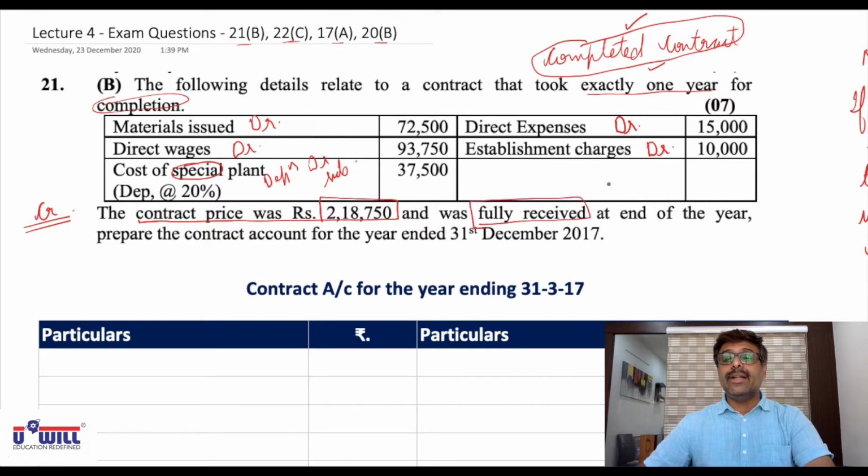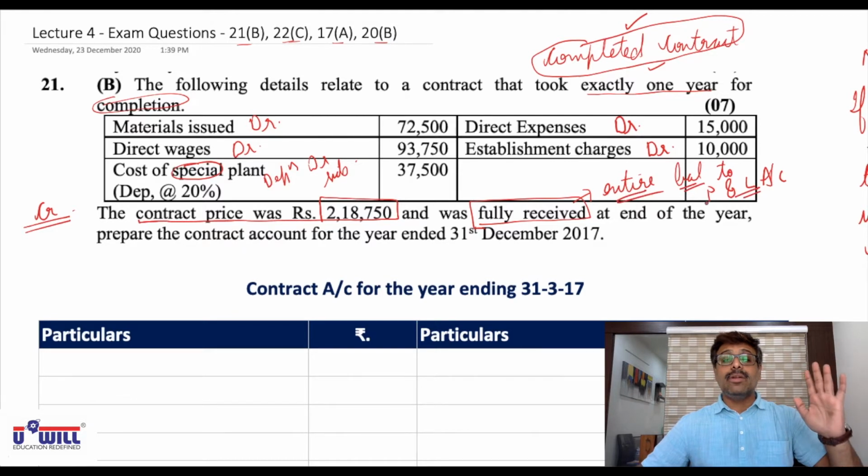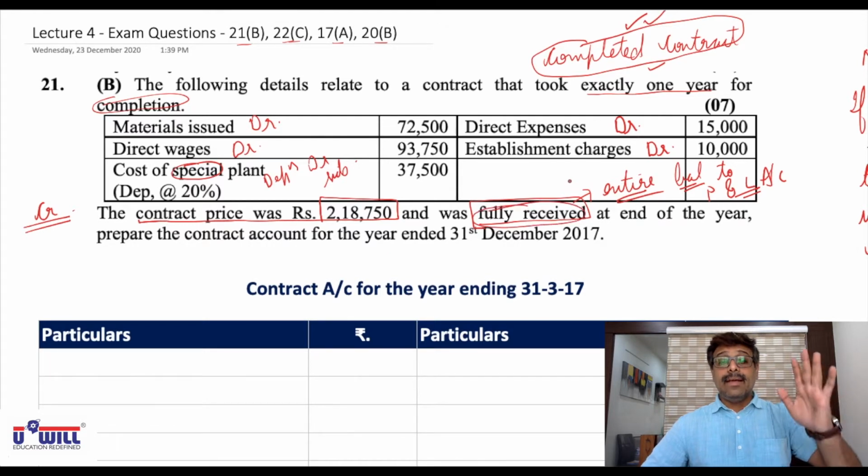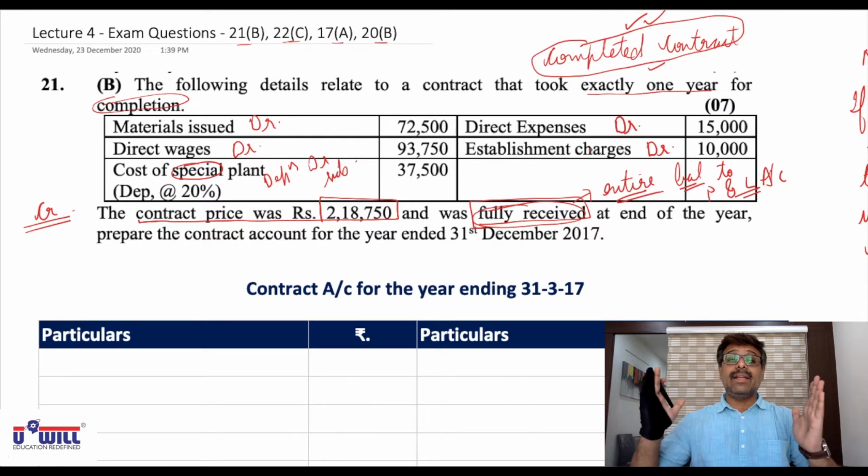So no notional profit. Since the money is also fully received, entire balance will be transferred to P&L account. Okay, so this question will not have 3 parts in contract account. Second part, why it will not be there? Notional profit, P&L account, reserves, because entire amount of first part will go to P&L account. 2 reasons why entire part will go to P&L account. One reason, the contract is completed. Second reason, the cash is fully received. Yes, if the contract is completed but cash is not fully received, then also we will have 2 parts, because what will we study in the table then?